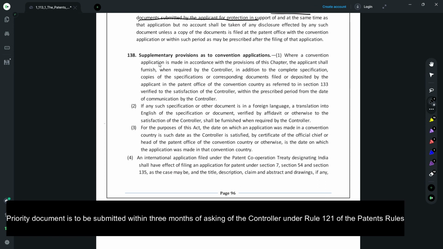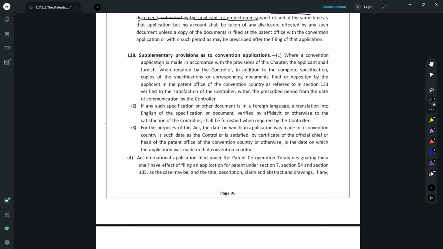So sometimes this objection may be raised in the first examination report, where the controller would ask for a duly verified copy of the priority document to be submitted. So what the applicant has to do is obtain the priority application from the convention country or priority country and submit it to the Indian Patent Office as required by the controller.